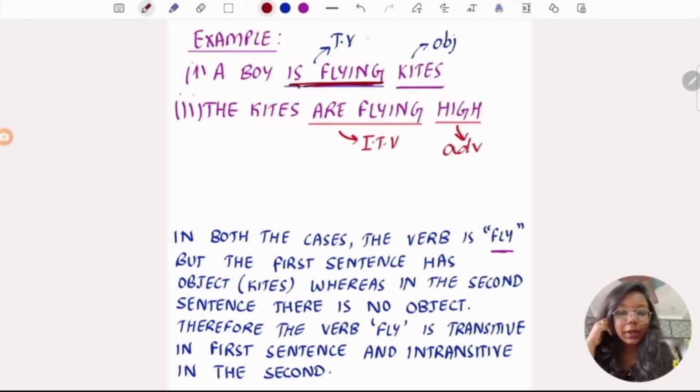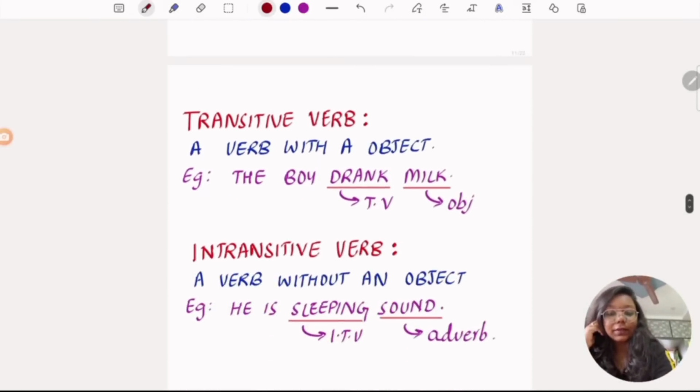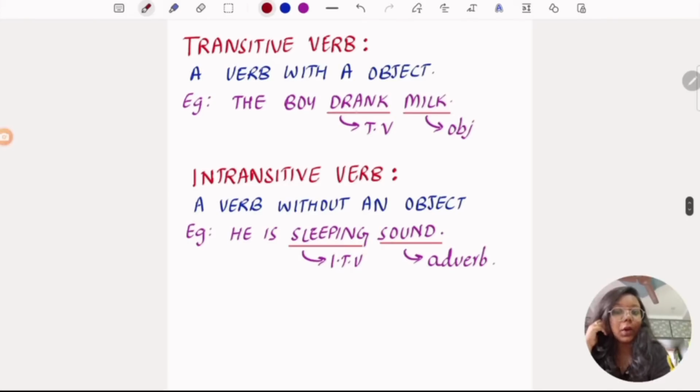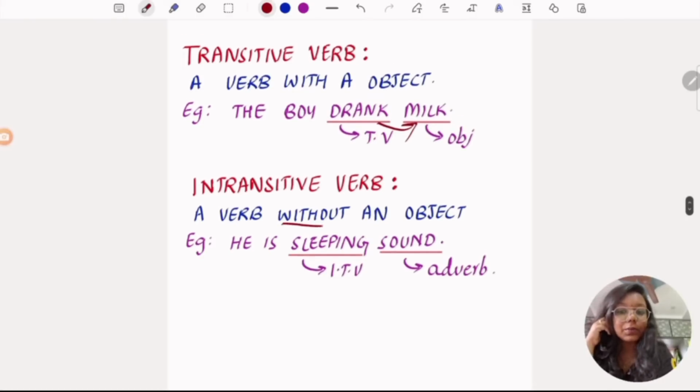So "is flying" became a transitive verb as it has an object, and this "flying" in the second sentence is an intransitive verb because it does not have any object. So a transitive verb is a verb with an object. The boy drank milk. So the verb has an object here. And a verb without an object is an intransitive verb. If you see here, he is sleeping soundly. There is no object for this verb. This is just an adverb describing the verb. So hope it's clear what is transitive and what is intransitive.